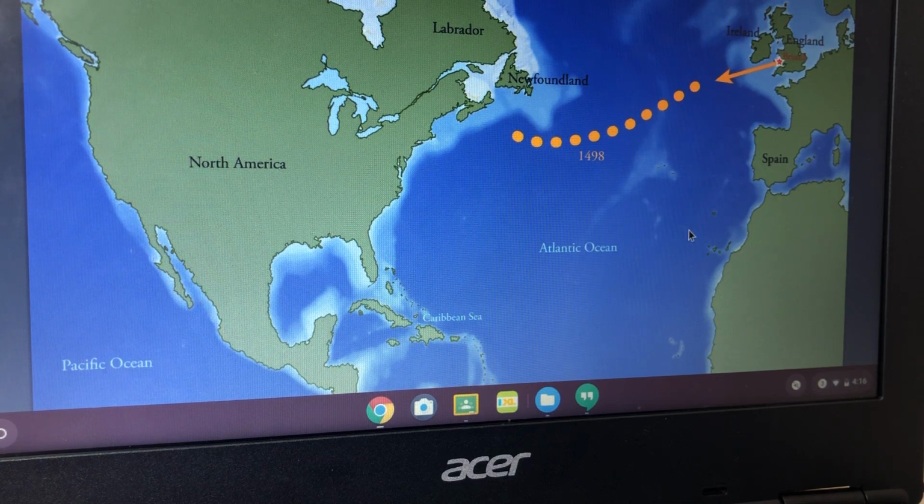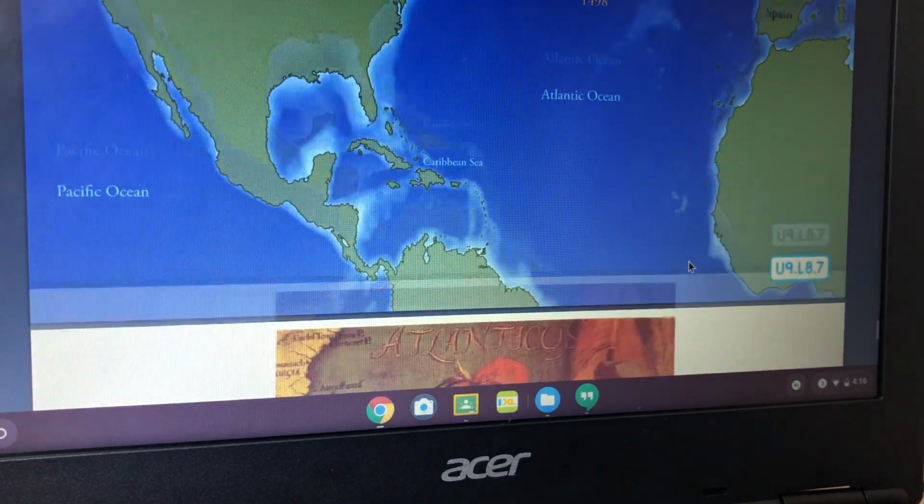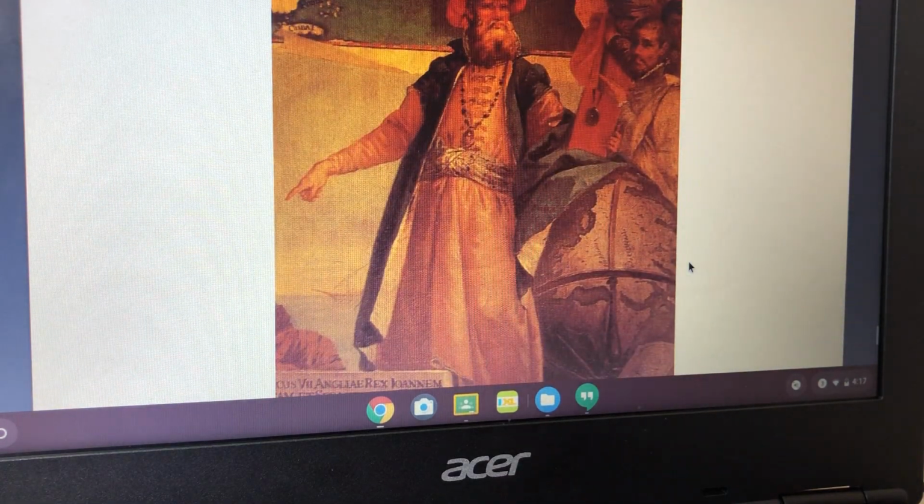Other historians think that he returned from his voyage and lived in London for a short time until approximately 1500. There's little evidence about this voyage, of the whereabouts of Cabot, or after the voyage, so historians can't really be sure about the outcome. Portrait of Cabot. John Cabot was like Christopher Columbus in many ways.